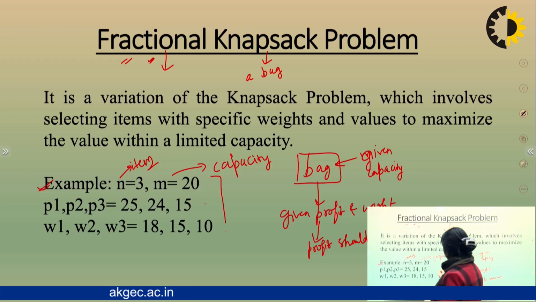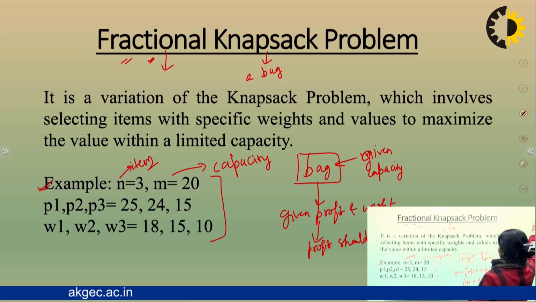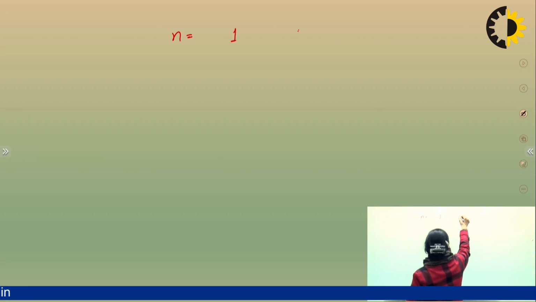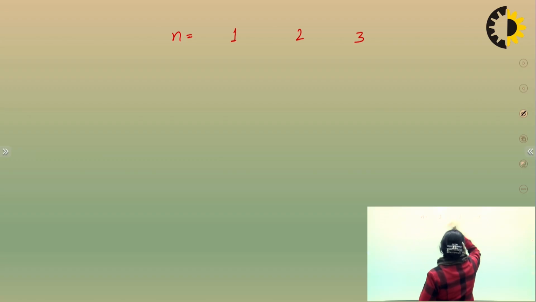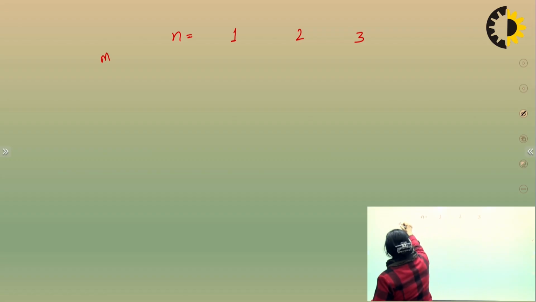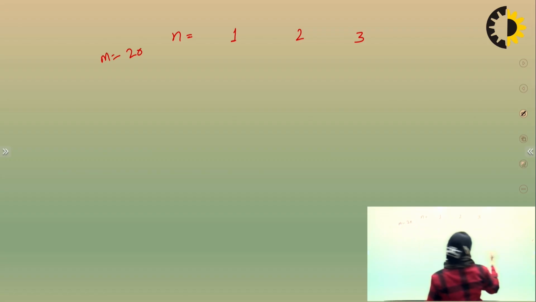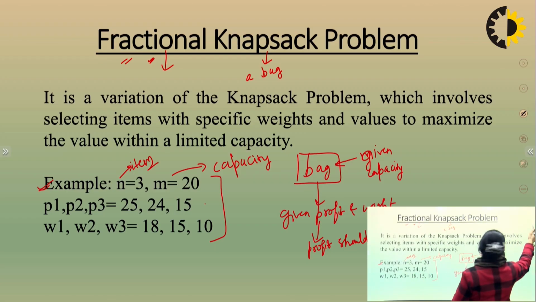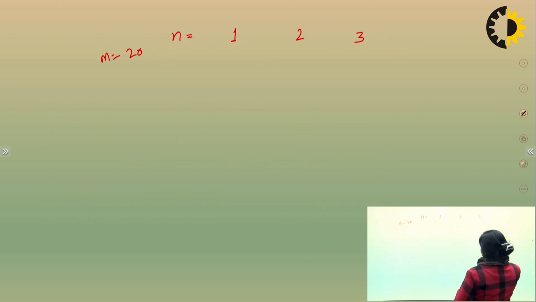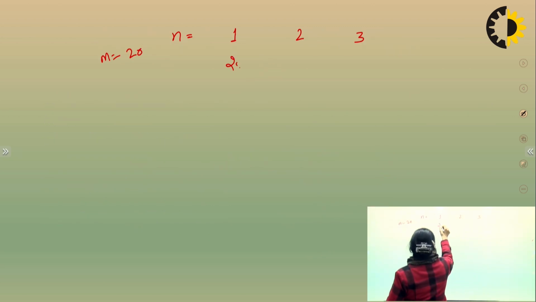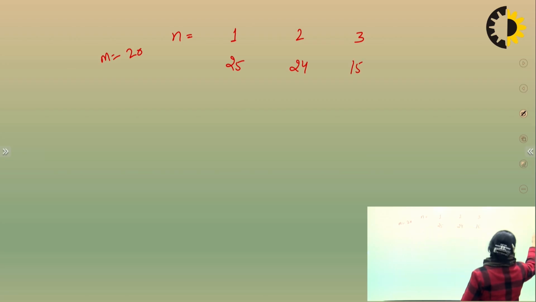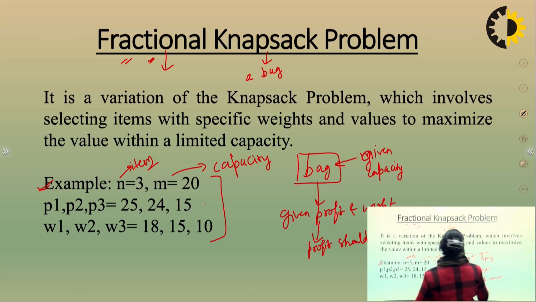So we start with this example: n equal to 3 and m equal to 20. आपका item number 1, item number 2 and item number 3, and the bag capacity is 20. Profit 25, 24 and 15, and weight 18, 15, 10.